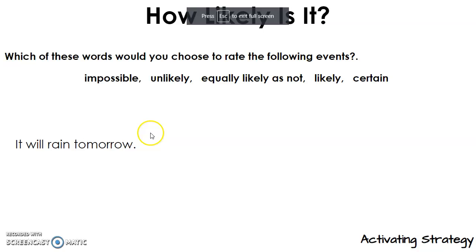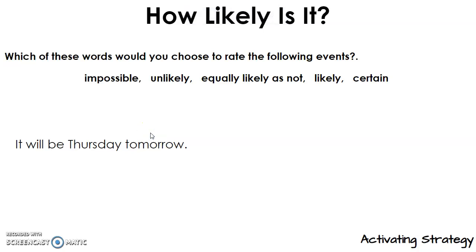Certainly where I live now, but that one we can even look up. It'll be Thursday tomorrow. Well, this is either certain or impossible, depending on when you're watching this. Right now, I'm recording this on a Sunday or a Saturday, so it's impossible that it will be Thursday tomorrow. I'm going to show this to my class on Wednesday, so if they see it that day, it will certainly be Thursday tomorrow.